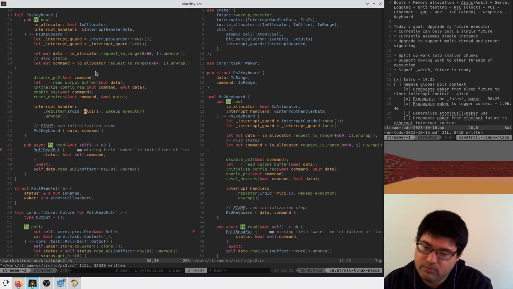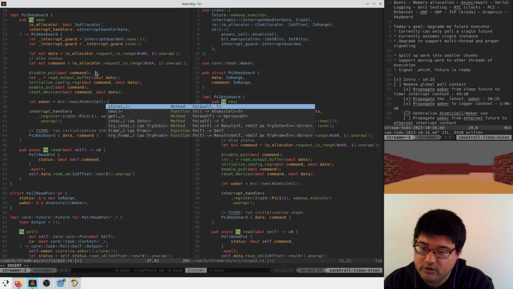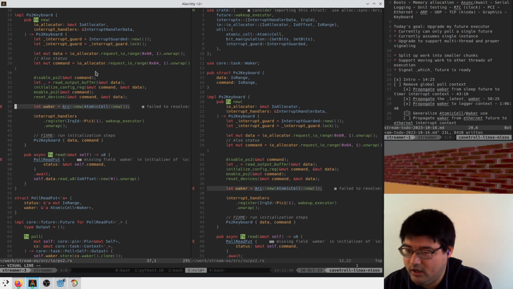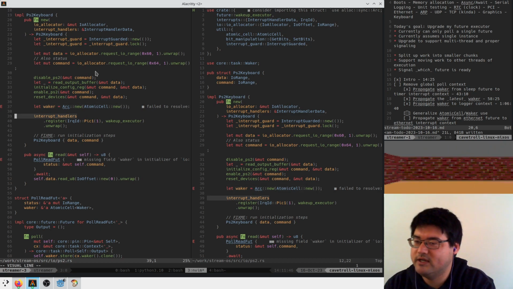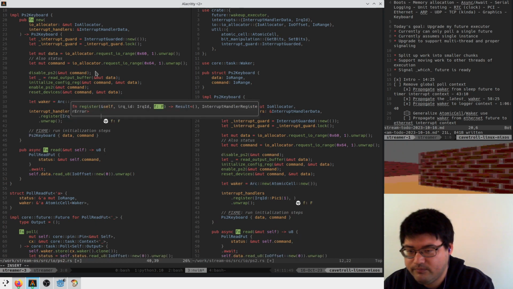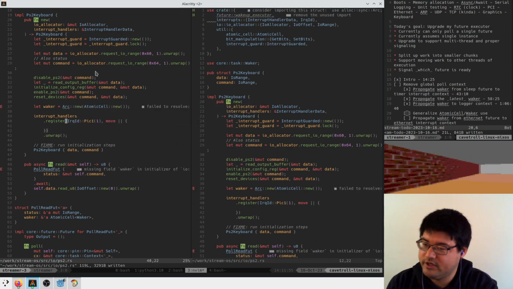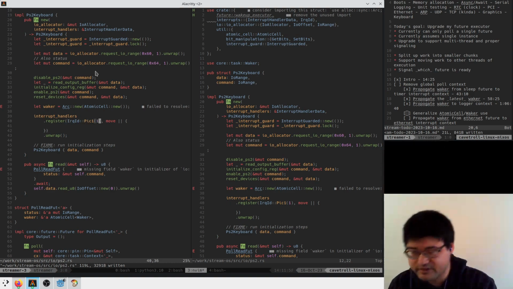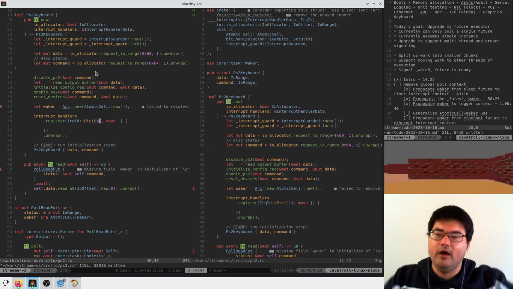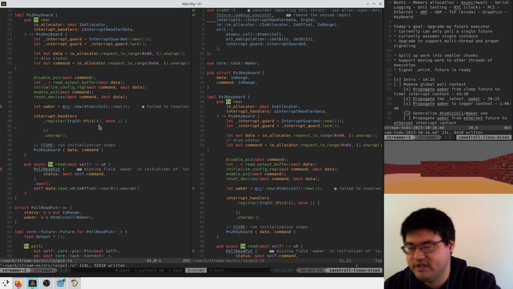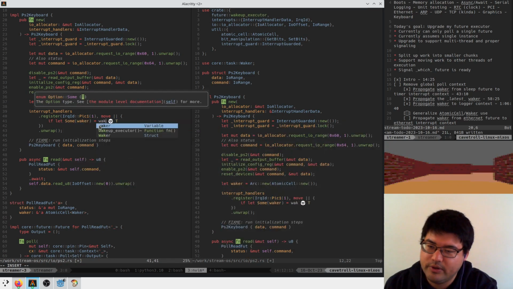So now here on our read, I guess we're probably going to do a shared reference. So we'll say let waker is an arc new atomic cell new. And the reason I'm saying that we should do a shared reference instead of just using it raw like we did in the logger is because we're giving a function to this interrupt handler, and this function is going to be a static function, so we need a static reference. Using atomic reference counting allows us to have multiple references that live for as long as they need to, but will point to the same memory.